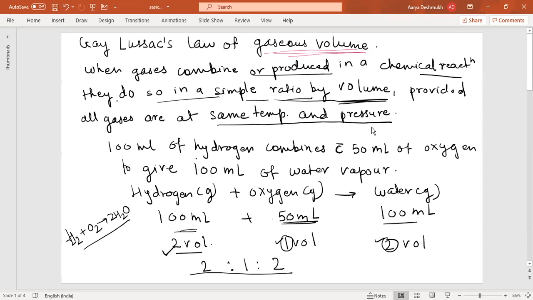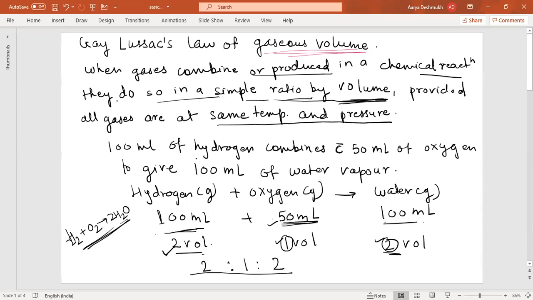We came across this afterwards. But when you talk in terms of volume, this was the initial observation that when 100 ml of hydrogen combines with 50 ml of oxygen, it gives 100 ml of water vapor. So this is two volume, one volume, and two volume. As I told earlier also, this volume concept is important here.